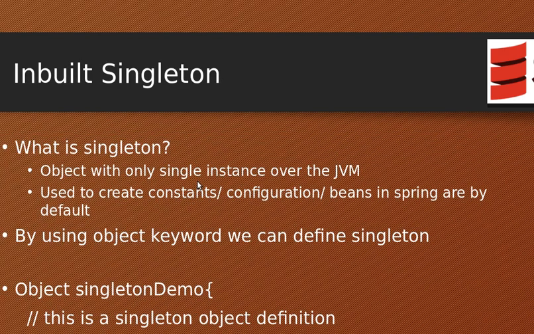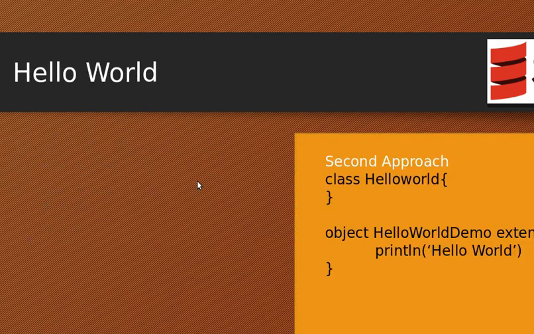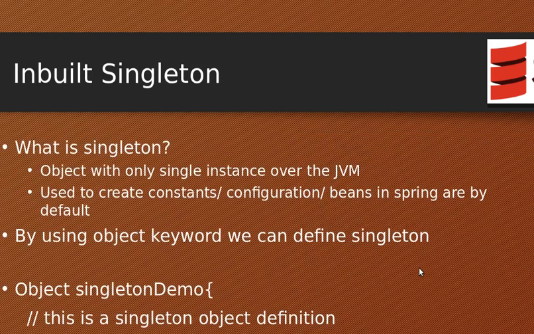Okay, so regarding the inbuilt singleton we saw in our previous slide: object HelloWorldDemo is a singleton object, and this is inbuilt in Scala. In Java, if you want to write a singleton object, you have to write a bigger piece of code and take care of how it will work in terms of synchronized and non-synchronized, but Scala has provided it inbuilt.